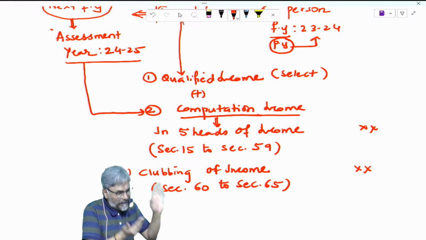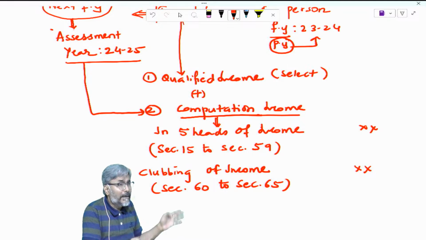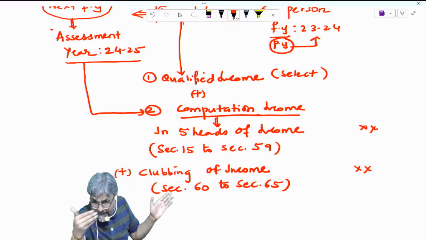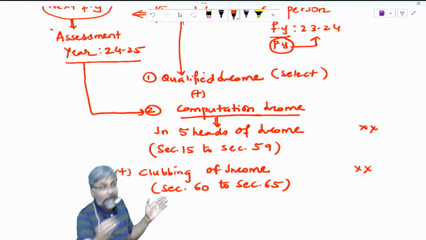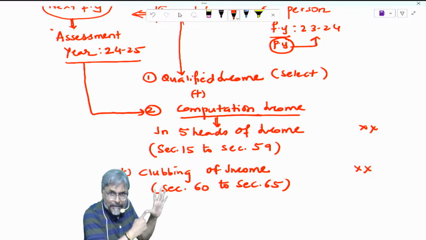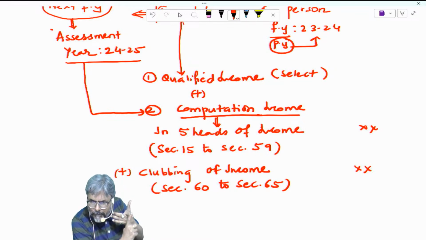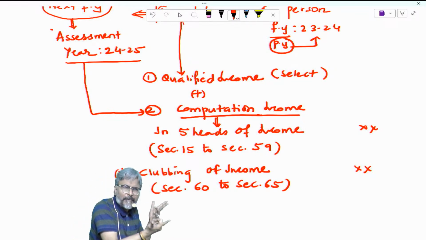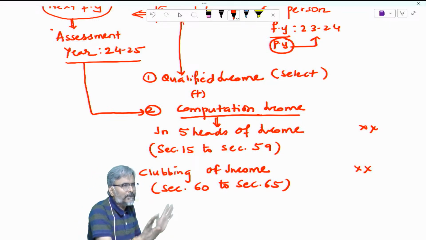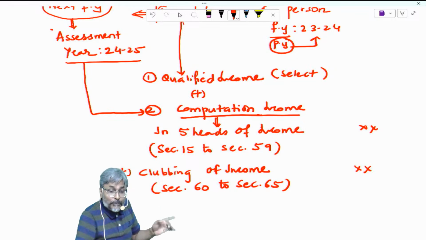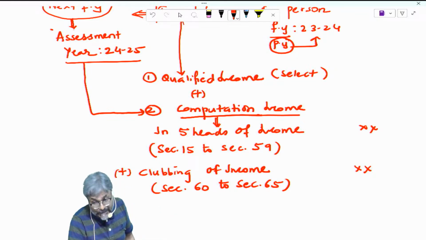Any connection with salary? No connection with salary. Any connection with house property? These expenditures, medical premium, LIC, PPF, pension. Any connection with salary? No. Any connection with house property? No. Any connection with business and profession? No. Any connection with capital gains? No. Any connection with other sources? No. And that is the reason why you get this deduction. So this is a deduction, yes.